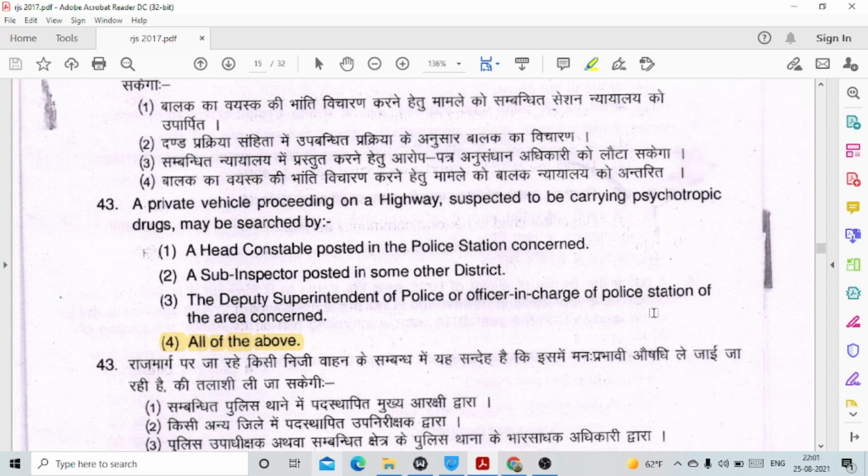Question number 43. A private vehicle proceeding on a highway suspected to be carrying psychotropic drugs may be searched by. So this question has been asked from the NDPS Act, and the correct option is all of the above. So all of the persons given in the options are empowered to suspect a private vehicle proceeding on a highway and can also conduct searches, like a head constable posted in the police station concerned, a sub-inspector posted in some other district, the deputy superintendent of police or officer in charge of the police station of the area concerned.